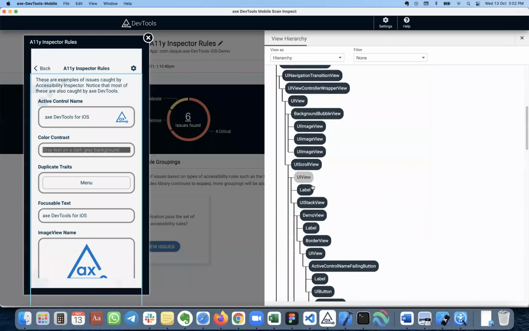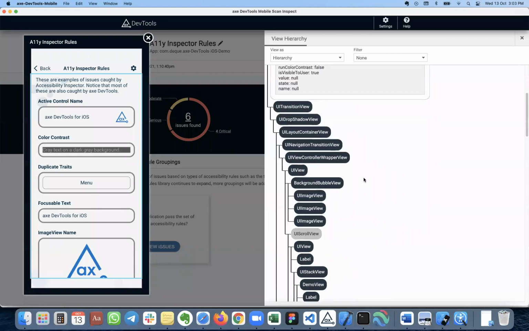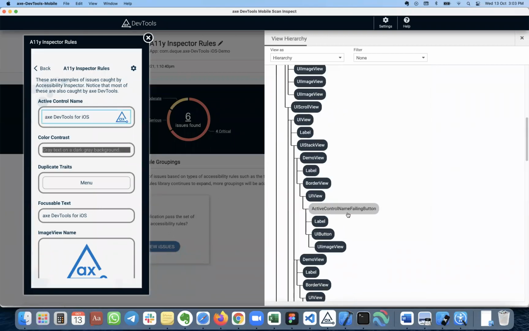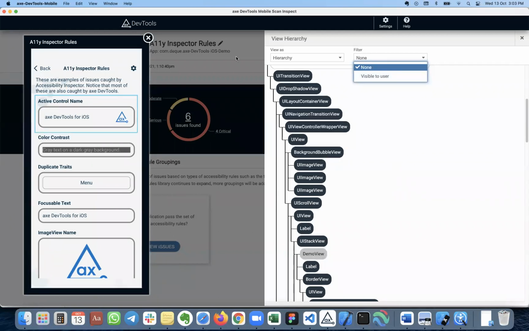It gives you the structure of your application. I don't know how many other tools are able to provide this kind of hierarchy of your application controls, but here we show how your controls are positioned and nested, basically like how you get the DOM for HTML. This is a similar thing for native apps. I hope this will be helpful if you want to check nested controls kind of rules and labels and all of that. And you can also filter to show only whatever is visible to the user, so it doesn't show the hidden controls. So that kind of hierarchy is also available here.